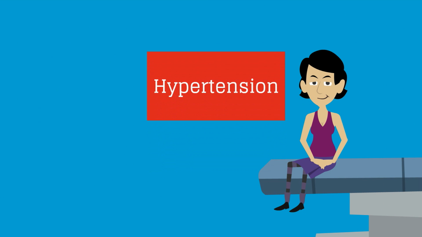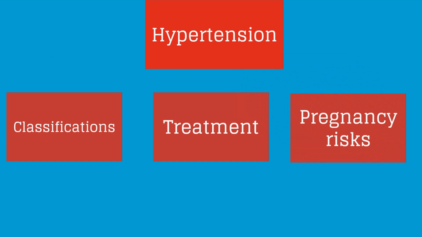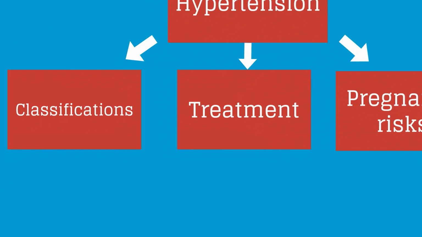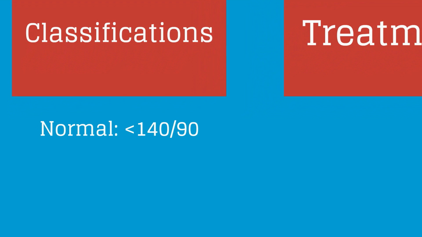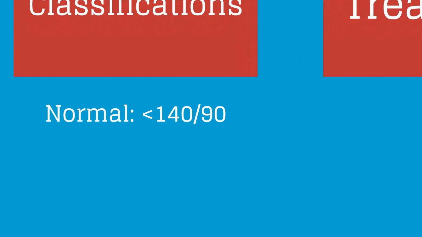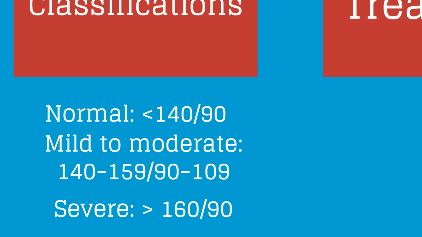Next, let us discuss if Young had hypertension. There are several key issues pertaining to hypertension and pregnancy planning. First, blood pressure classifications. We classify hypertensive pregnant women into 3 classes: normal with blood pressures less than 140/90, mild to moderate hypertension with systolics of 140 to 159 over diastolics of 90 to 109, and severe hypertension is greater than a systolic of 160 and a diastolic of 90.